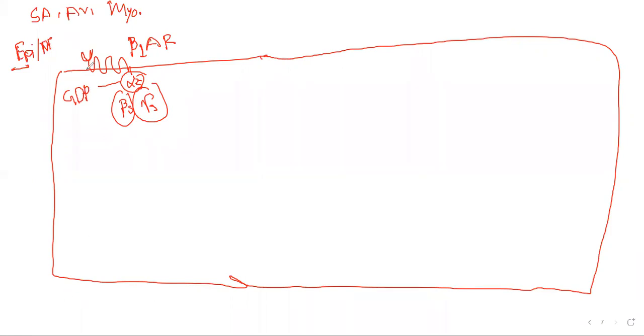When epinephrine binds the ligand binding domain of the receptor, this GDP falls off and the alpha S domain acquires GTP.